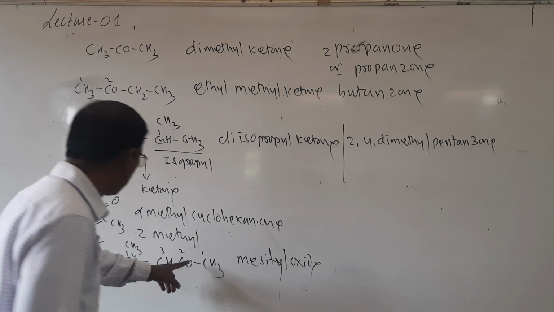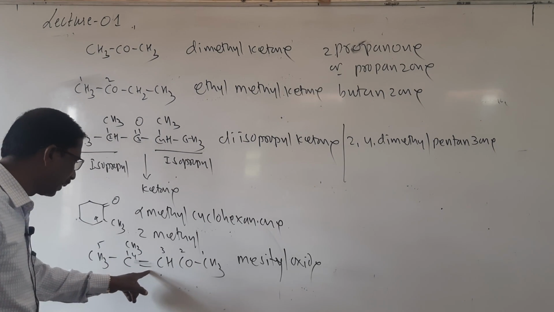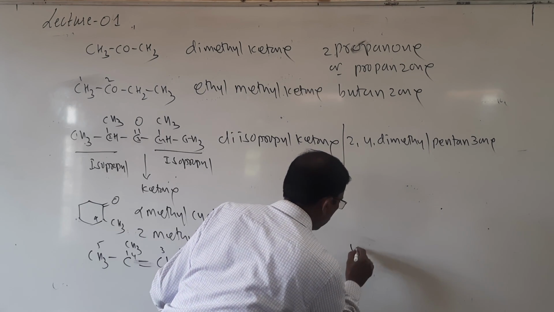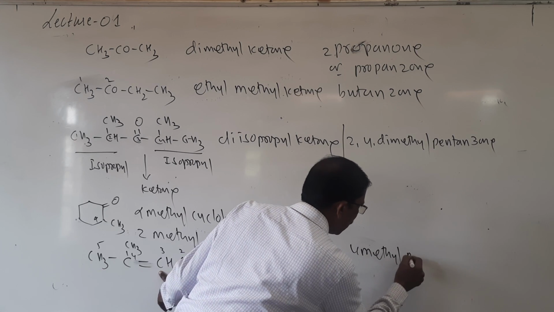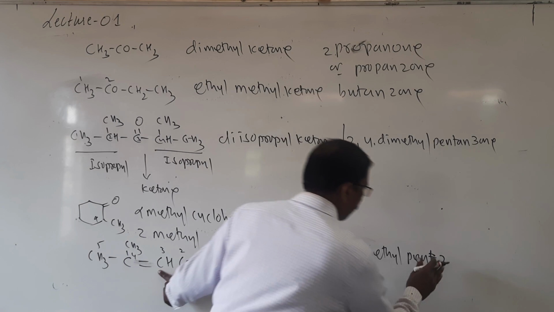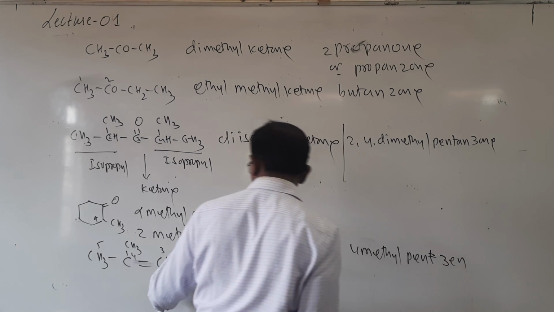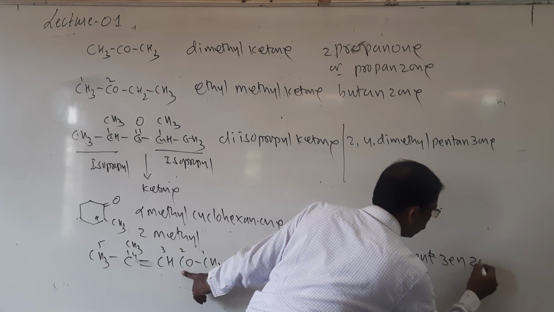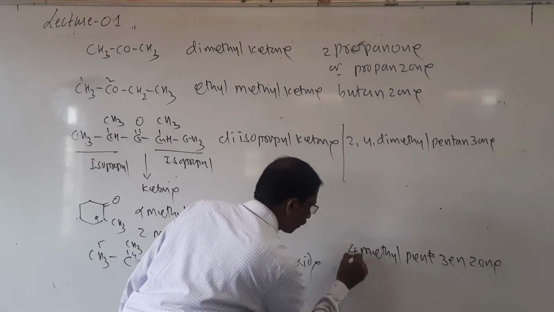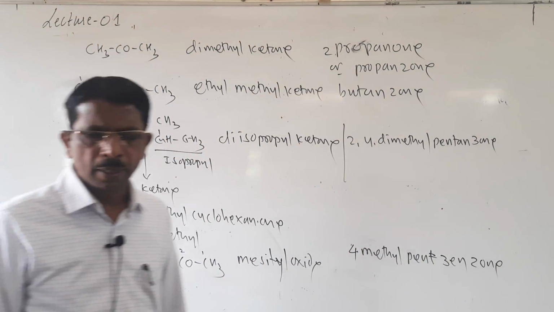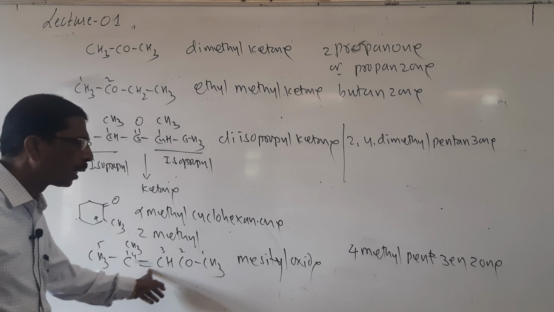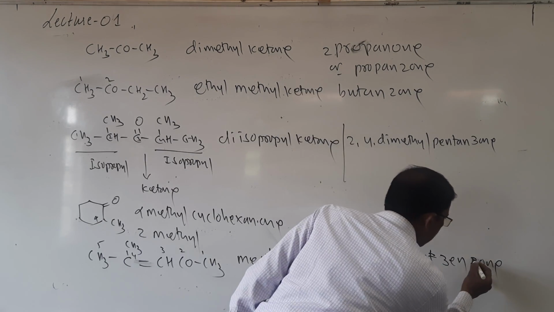Then what is its IUPAC name? 1, 2, 3, 4, 5. It is called pentane, and here that is the third position. So it is called 4-methylpent-3-en-2-one. Look here students, 4-methylpent-3-en-2-one.